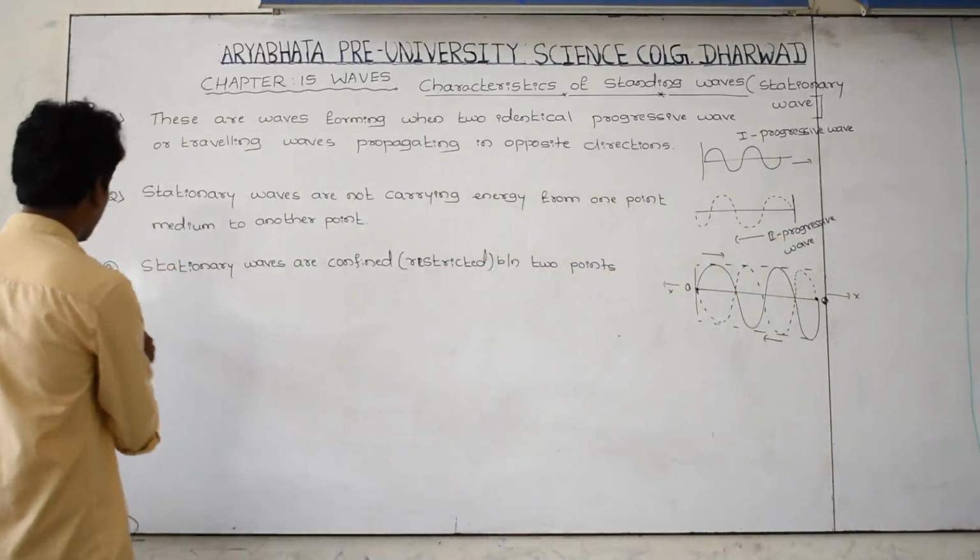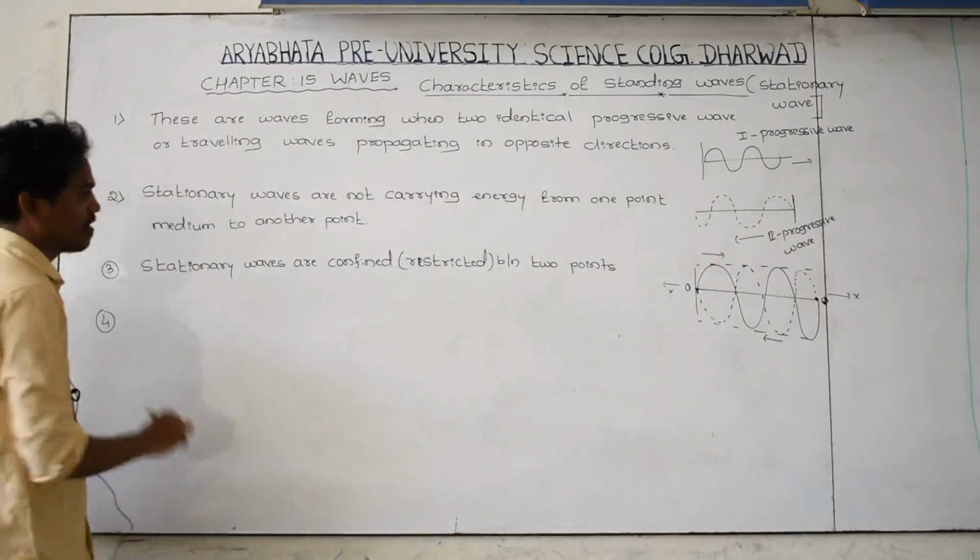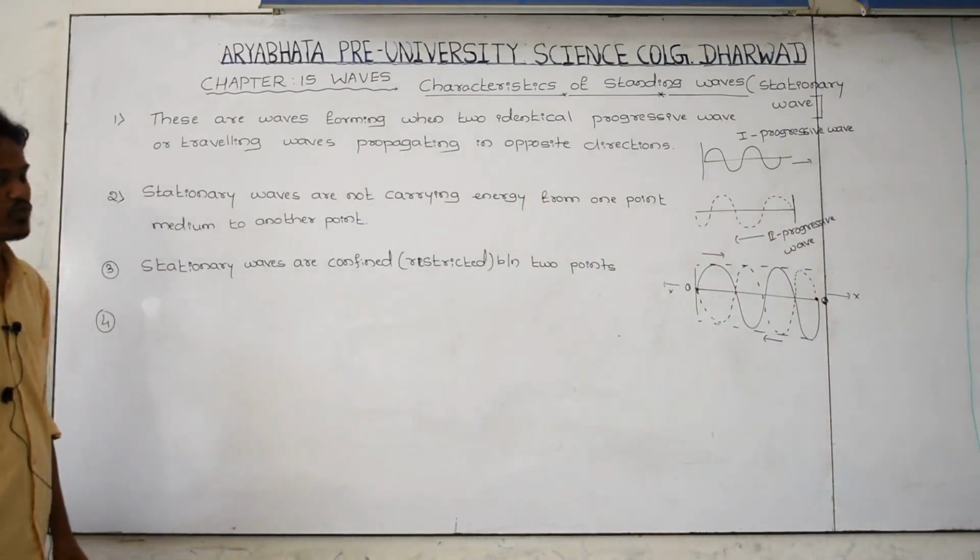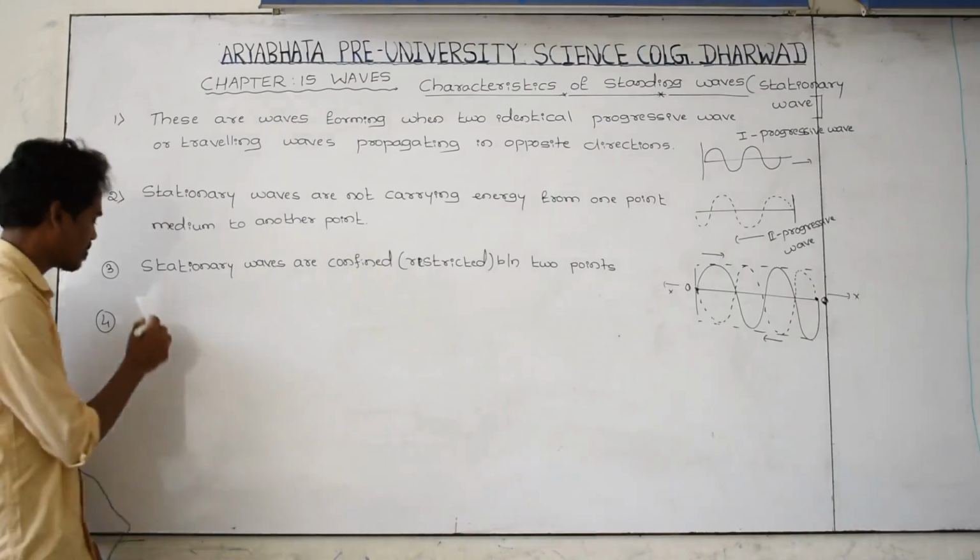The fourth one. In the previous class we have discussed node points and anti-node points.